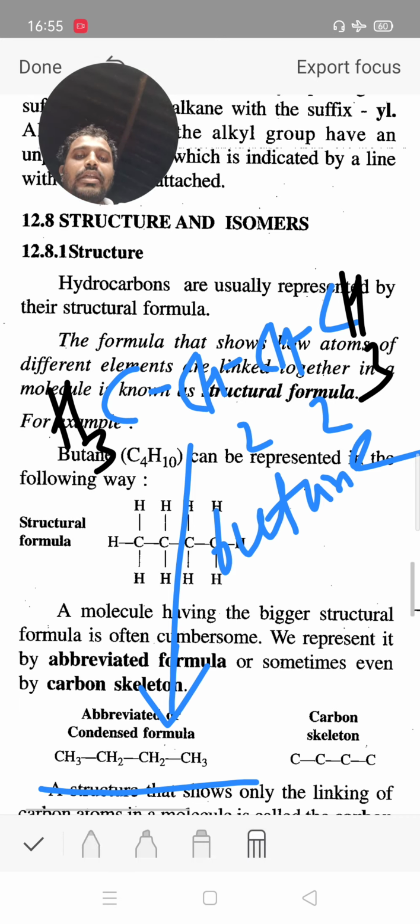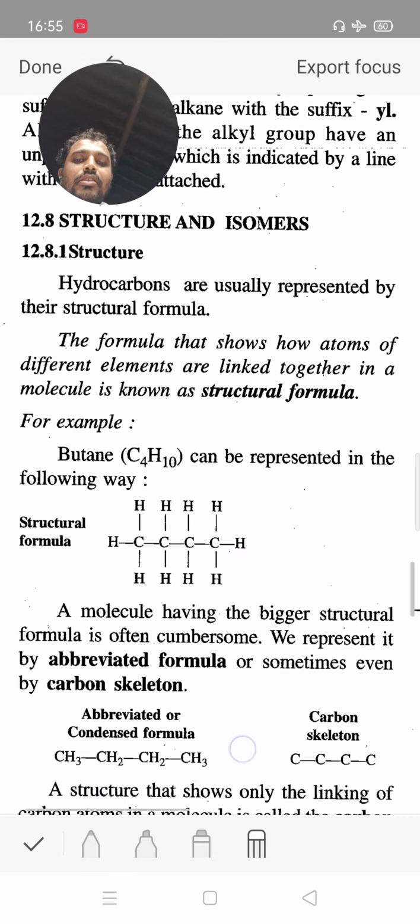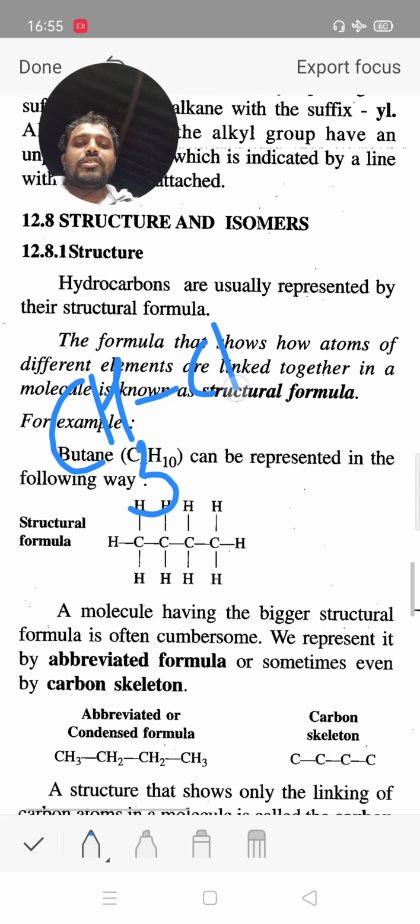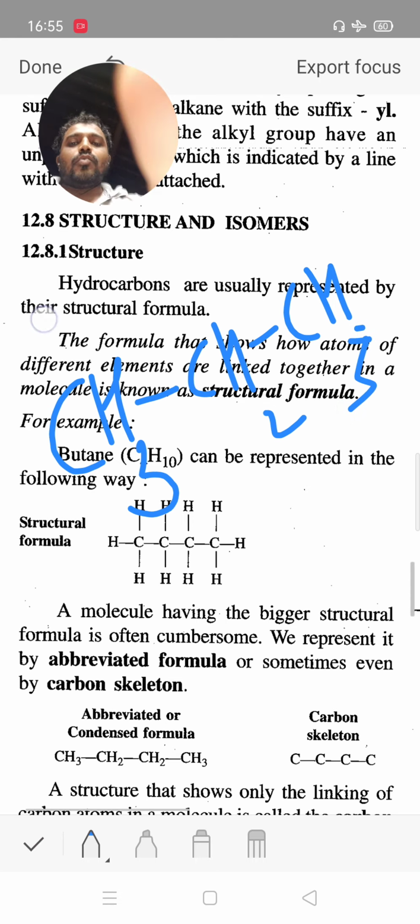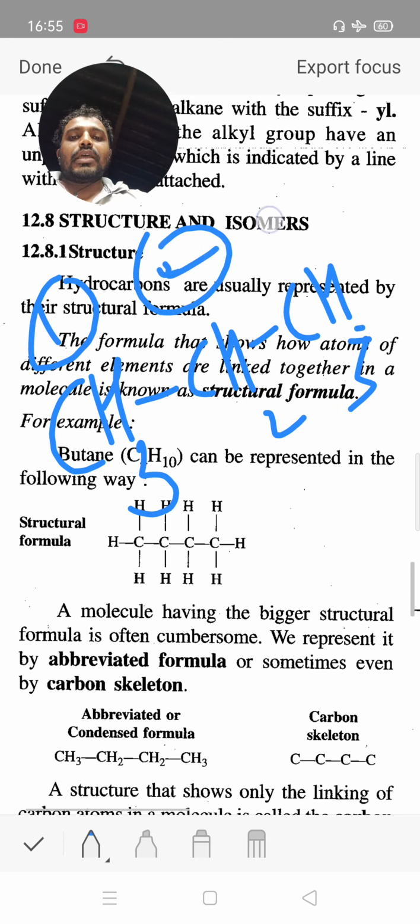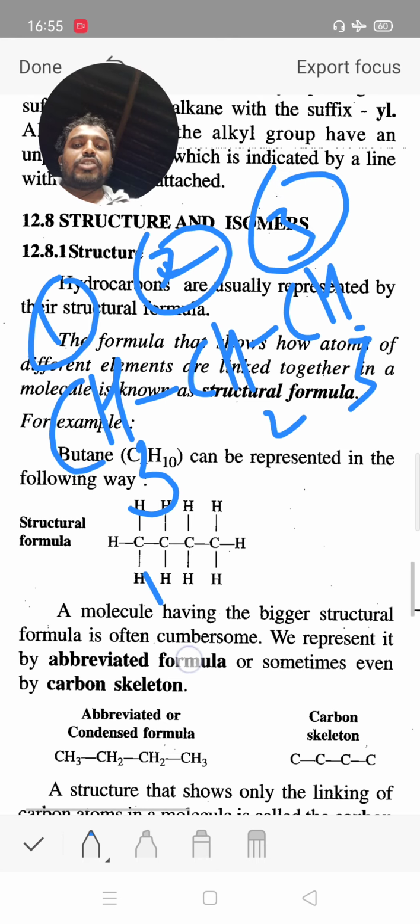Now for 3 carbons, draw it this way: CH3, CH2 and CH3. This is the structure of propane.